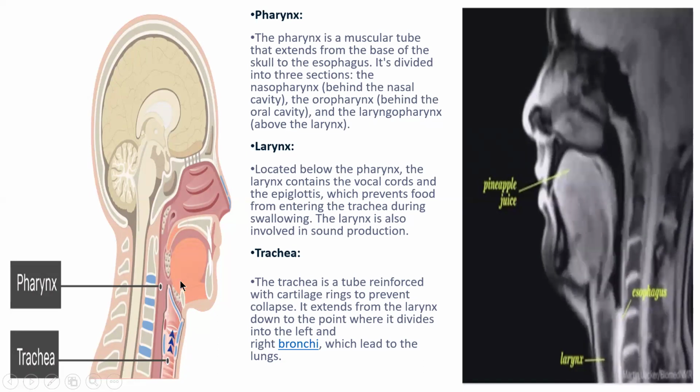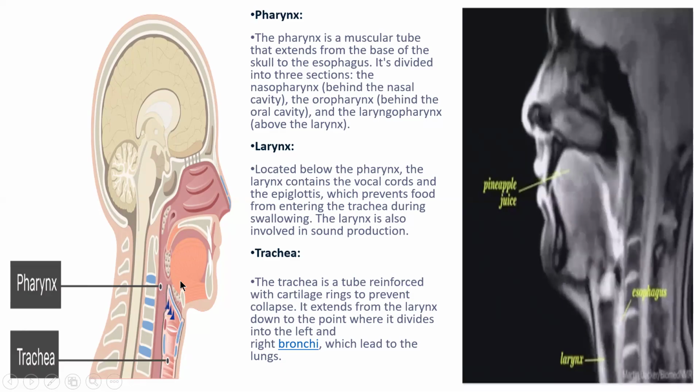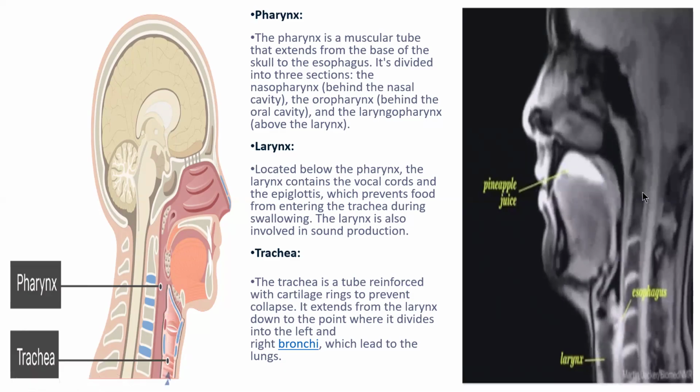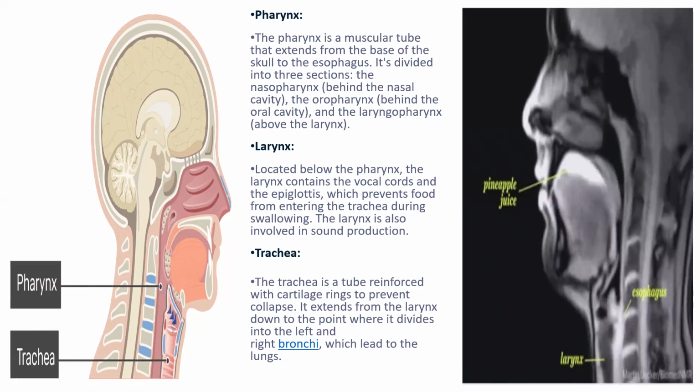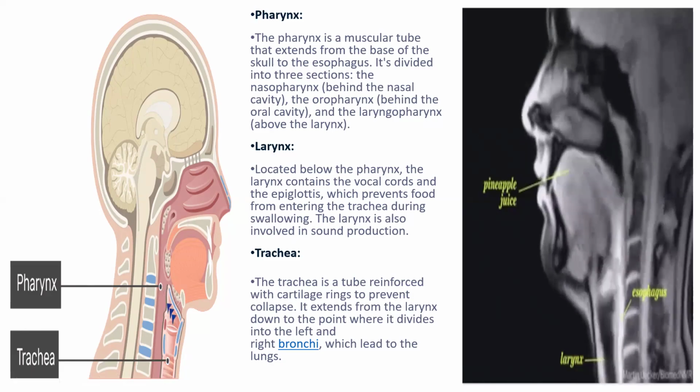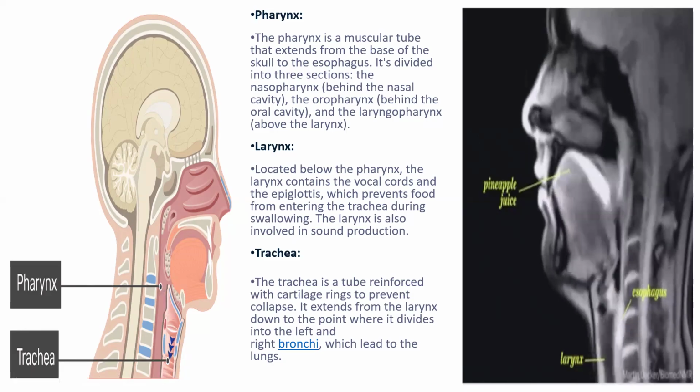The larynx is present below the pharynx. Look at the image here. The larynx contains the vocal cords, the glottic portion, and the epiglottis. As you have seen in the previous video, the epiglottis prevents food from entering the trachea, the windpipe, during swallowing.